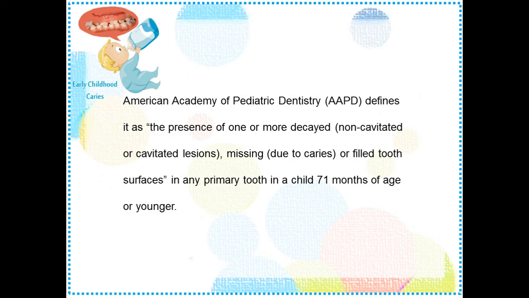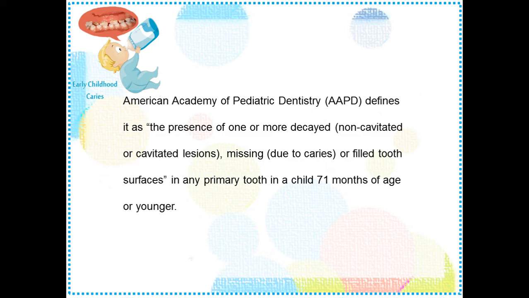So in order to understand all those things, you need to focus on the definition of ECC, which has been proposed by the American Academy of Pediatric Dentistry. So AAPD defines ECC as the presence of one or more decayed, missing or filled tooth surfaces in any primary tooth in a child 71 months of age or younger. I'm not particular about the exact wording of the definition, but the essence of the definition is definitely important.